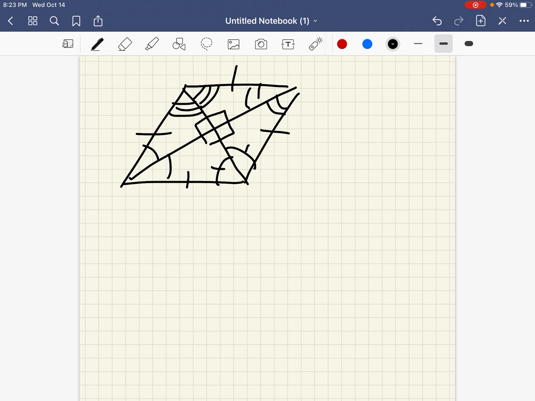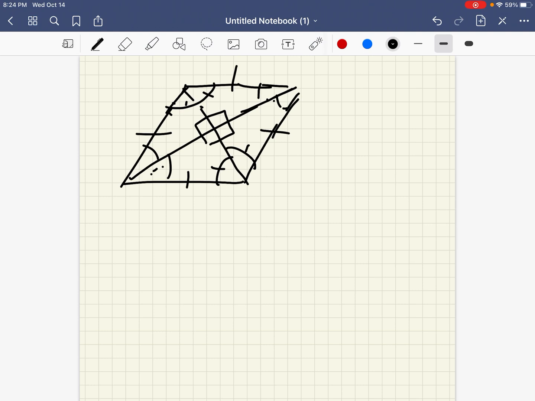All right, now, because we already know in a parallelogram opposite angles are congruent, then what I can do is take one of these tick marks off because these two angles are congruent, opposite, and I can take these out of here and replace them with just the one tick mark because the opposite angles are equal.